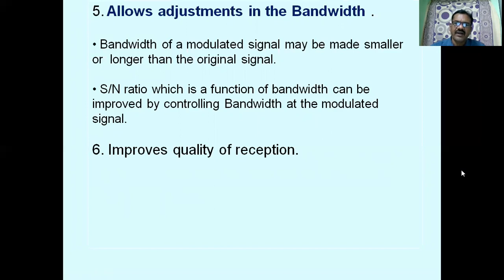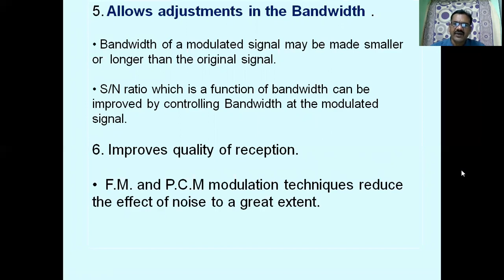It improves the quality of reception. Quality is a very important concept. The signal to be transmitted should be received at the distant end with comparable quality. And in order to improve the quality of the reception, we can make use of some modulation schemes such as frequency modulation, FM, and pulse code modulation, a digital modulation scheme, to reduce the effect of noise to a greater extent.